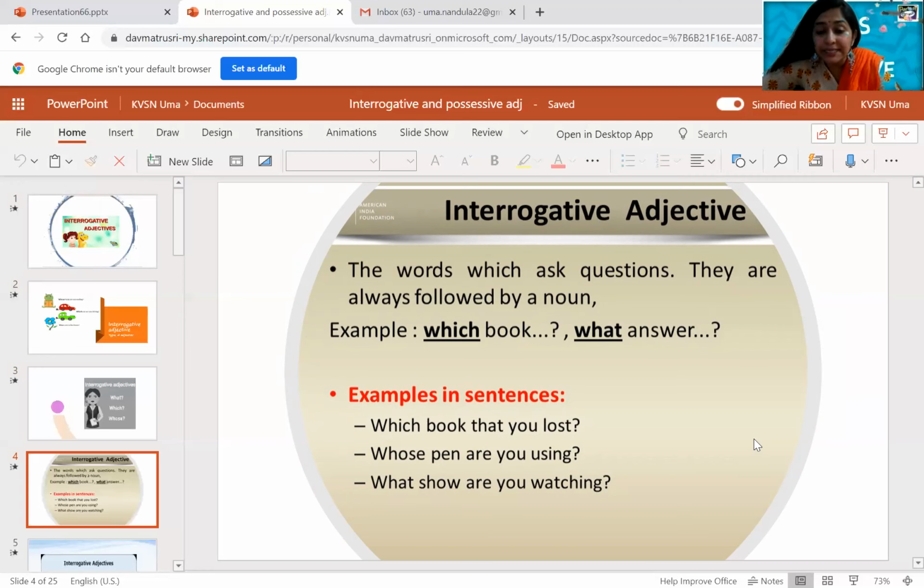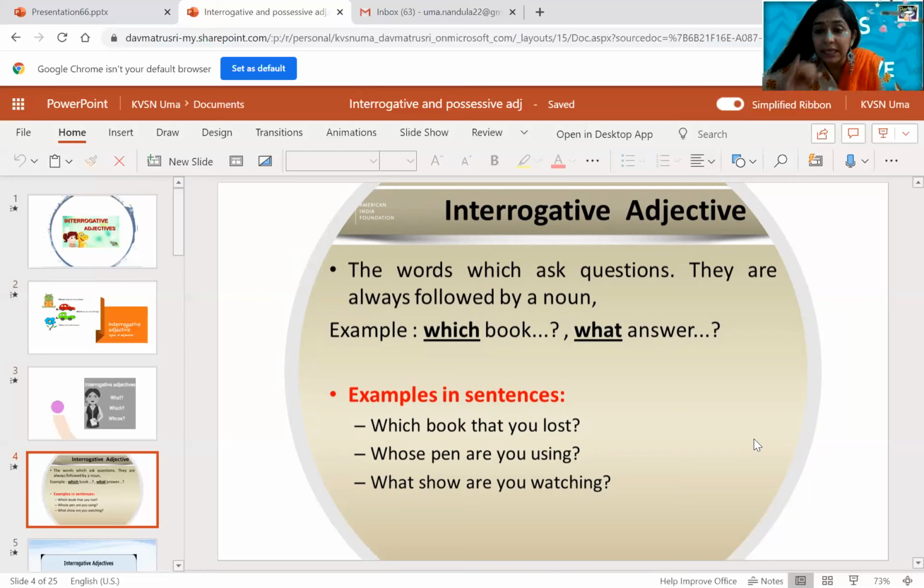Examples: Which book did you lose? Whose pen are you using? What show are you watching? You may get a doubt, ma'am, you used whose, why, when, but what about when are you coming? Why are you sad? Nouns do not immediately follow those.